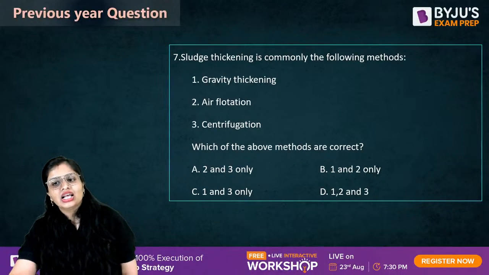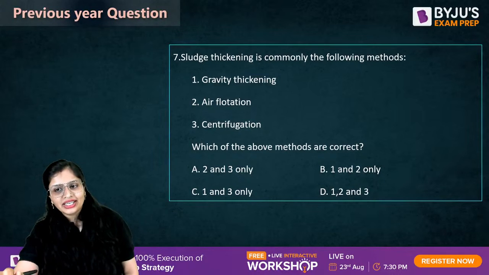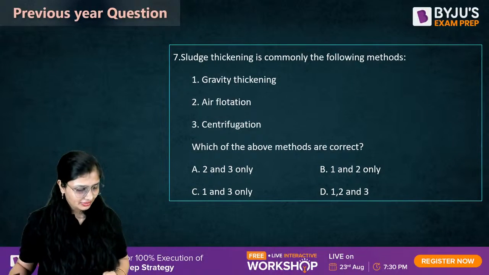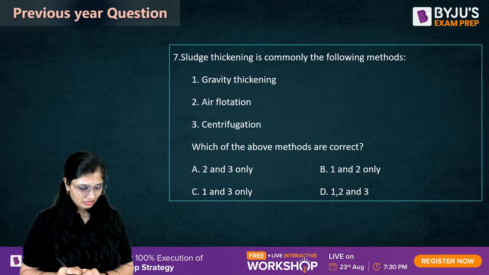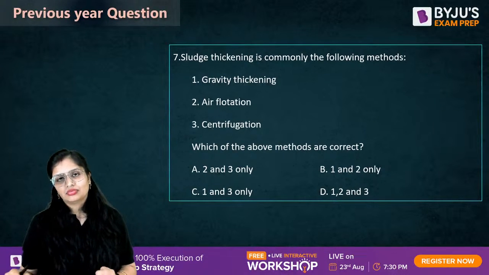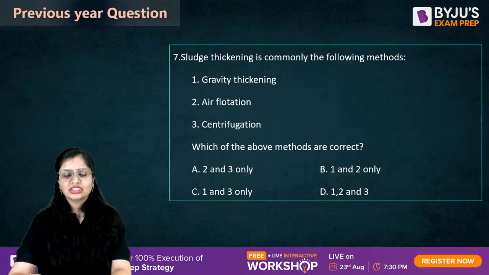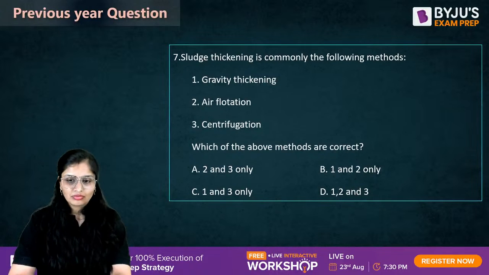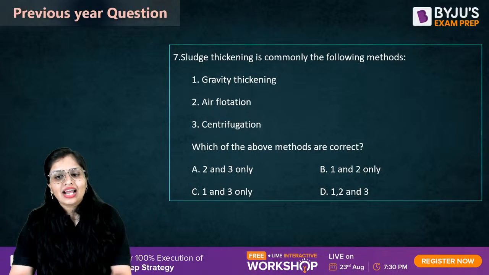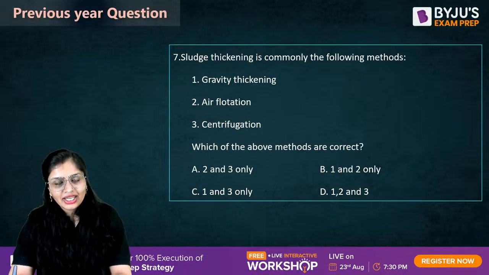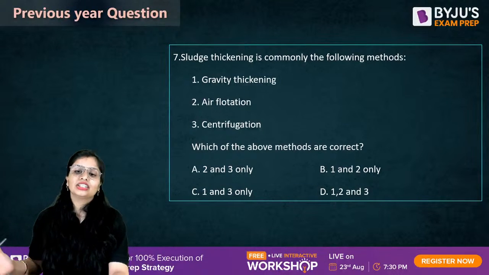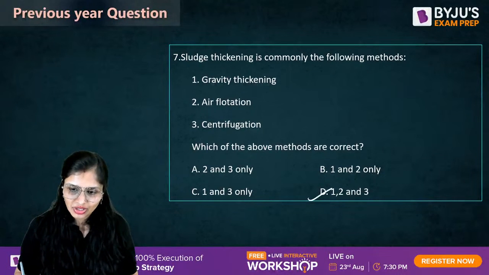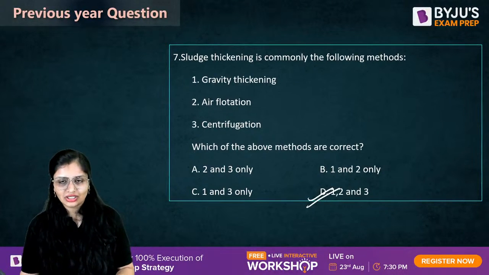Now this one. Sludge thickening is commonly done by the following methods. By which method do you do the sludge thickening? Dead end system, grid iron system are different types of distribution which you do. Correct? Gravity thickening by the action of gravity, by the action of centrifugation, or by the action of air flotation. By all these 3 methods you can do sludge thickening. So 1, 2 and 3, all the 3 are correct.